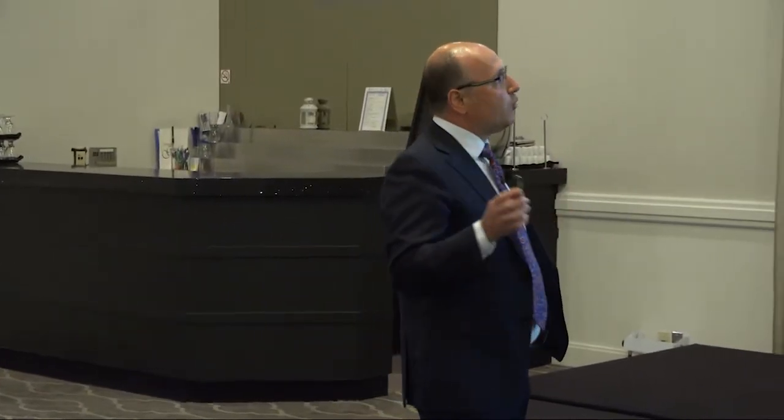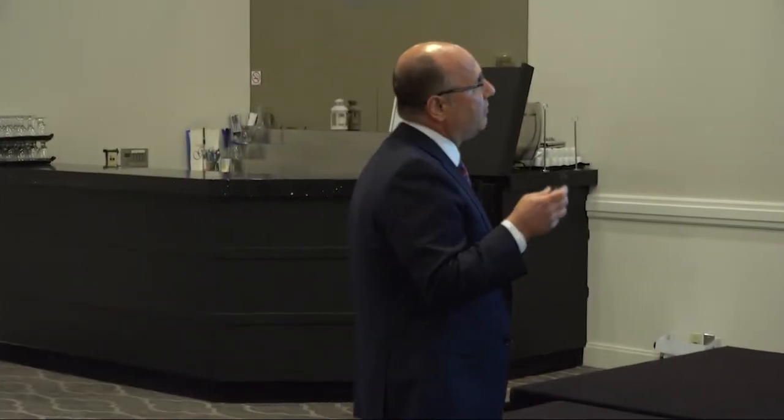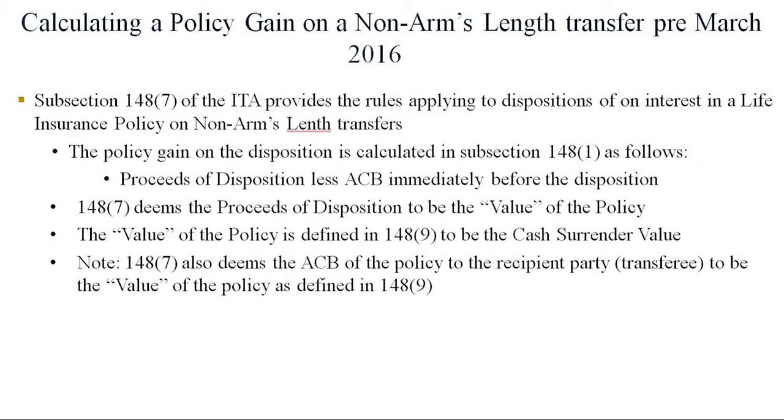So, I'm going to take us back to pre-March 2016, and I'm going to talk about those rules. Again, bear with me. I know they're not still in effect, but it's important to talk about them so that we all are on the same mind frame. The policy gain on the disposition is calculated in subsection 148(1) of the Income Tax Act. And it goes as follows. Proceeds of disposition less adjusted cost base immediately before the disposition.